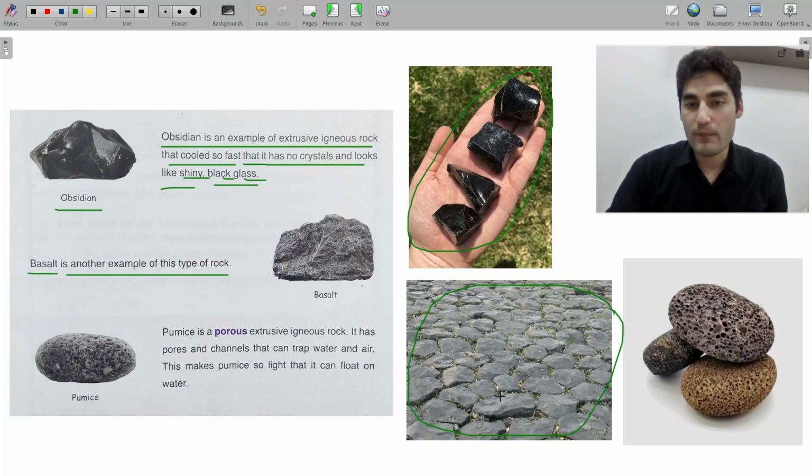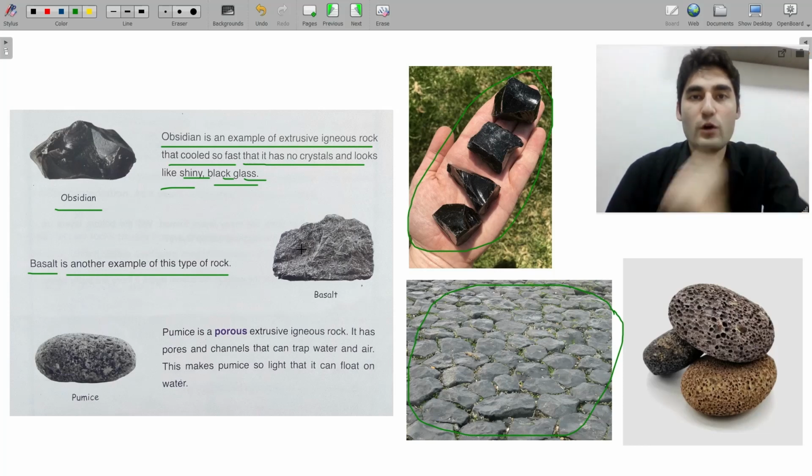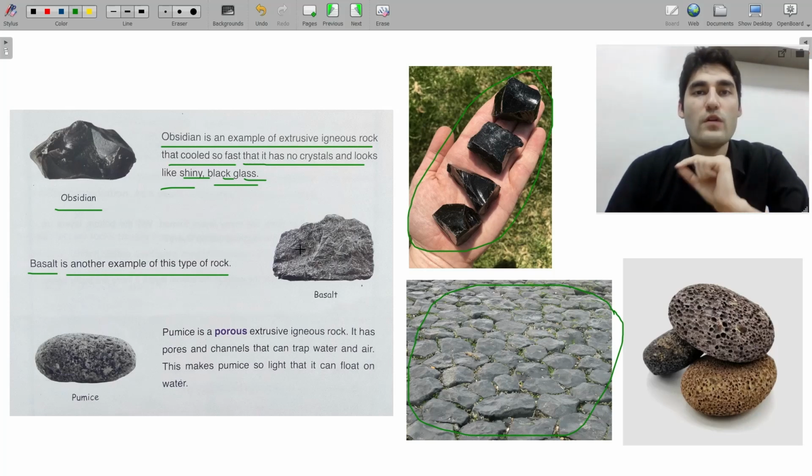This is basalt. Okay, basalt. Basalt can be used on the ground. Okay, so we can see basalt on the ground like this. It can be formed like this. So basalt also has a little bit of crystals on it. Do you see the white things on the top of the basalt? Those are called crystals. But still, it doesn't have a lot of crystals because it cools down so fast.